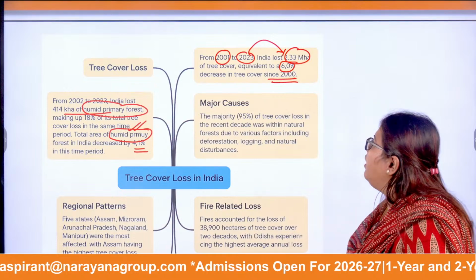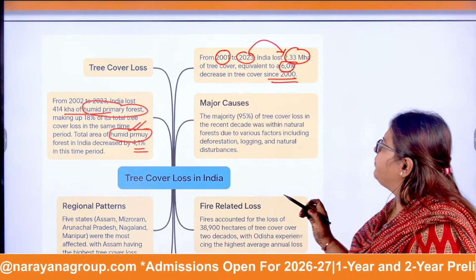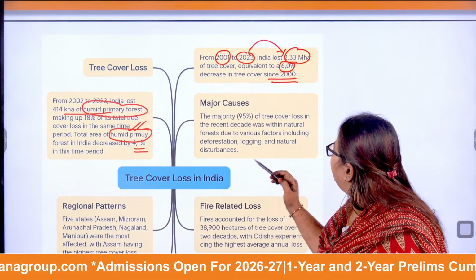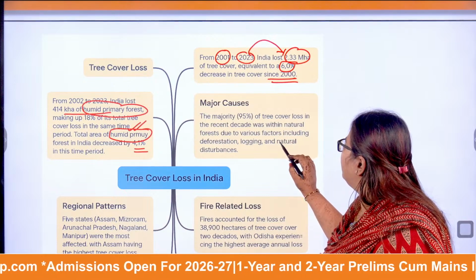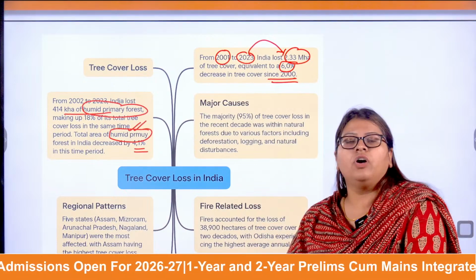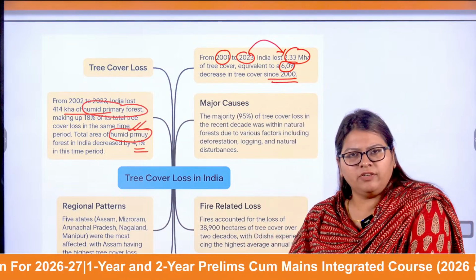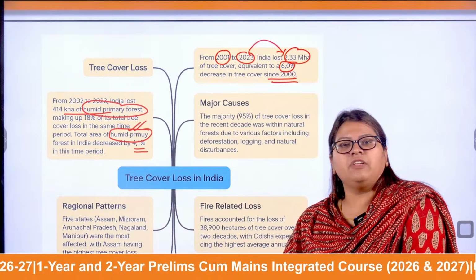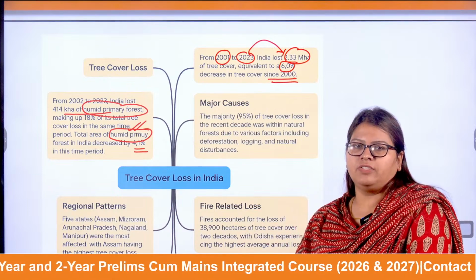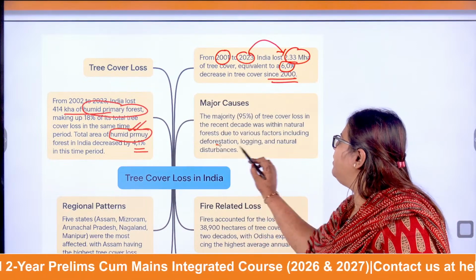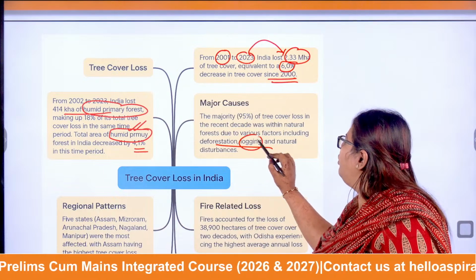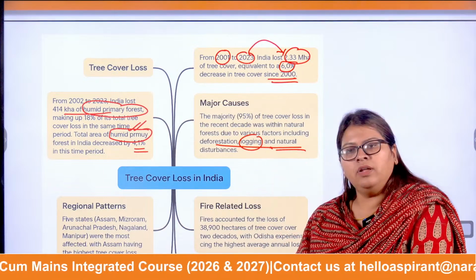So what are the major causes for the tree cover loss? It is due to anthropogenic activities, of course, though there are some natural events like forest fires. But majorly, it is because of deforestation and wood logging as well as natural disturbances.